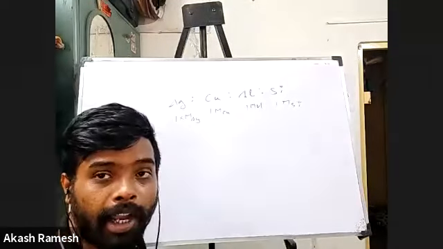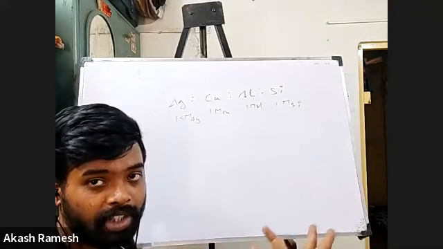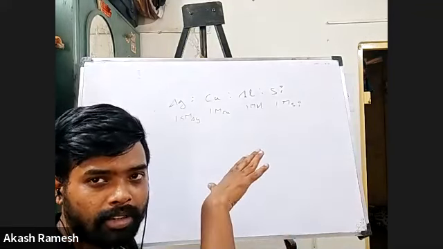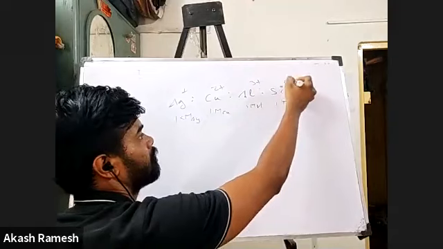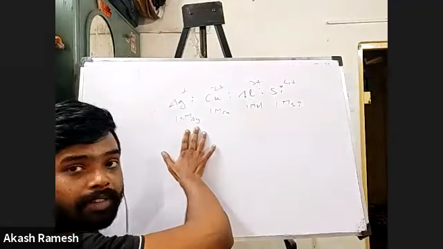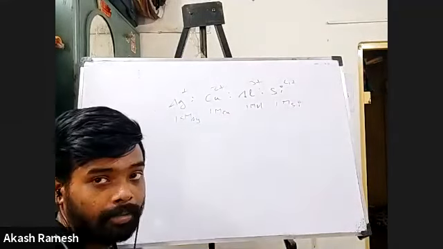So if at all I want to calculate how much mass will be deposited, what will I do? I just have to take the equivalent masses of all these, right? So remember, Ag is in +1, this is +2, this is +3, and silicon is in +4. Okay, so this is the mass of Ag actually present.